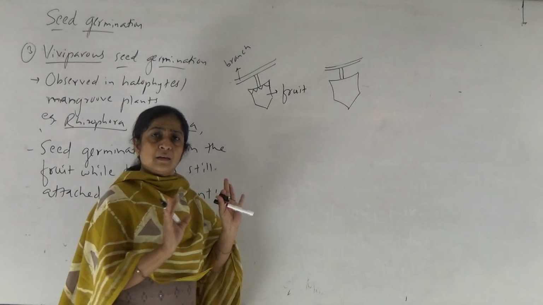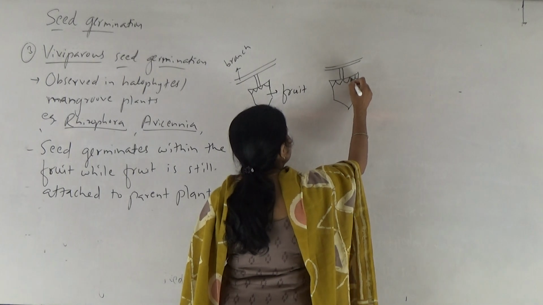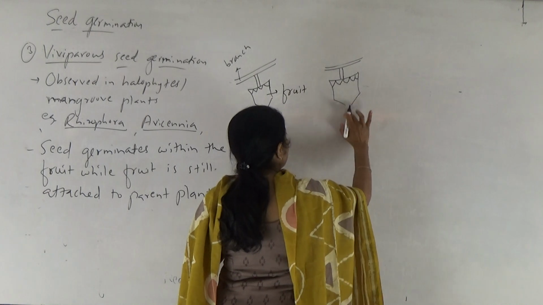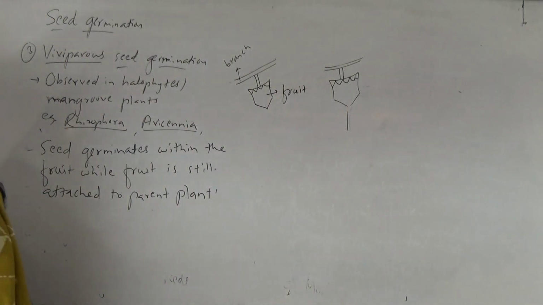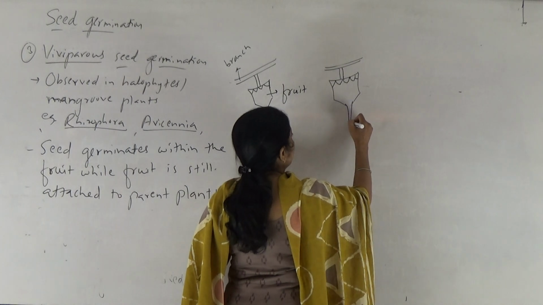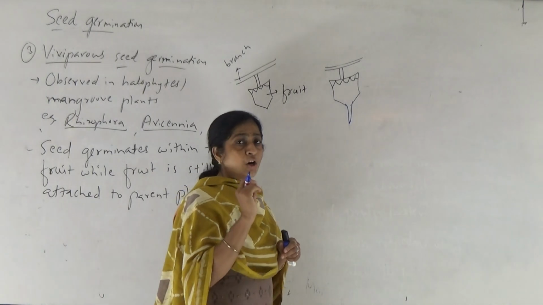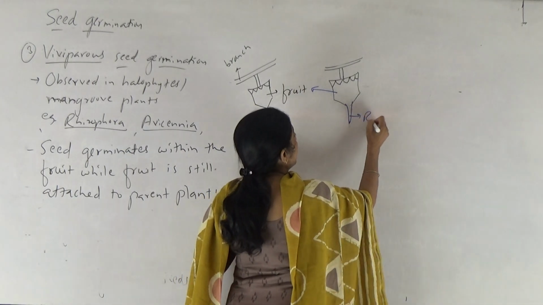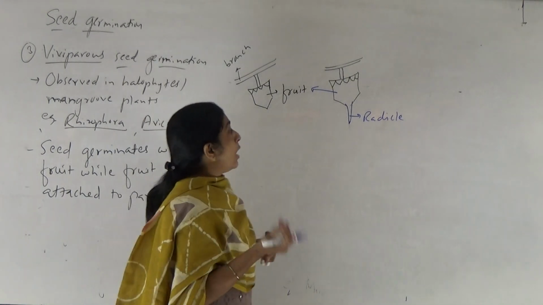Once it completes its embryo growth, that is when a fully developed embryo is formed, that embryo later starts germination, right? And due to the embryo germination, after some time, when the seed germinates within that fruit and develops radicle, then after some time the radicle comes outside the fruit in the form of a small white colored rod shaped structure. So now this is the fruit, right? And this is the radicle. Okay, right. Now how does the process occur?